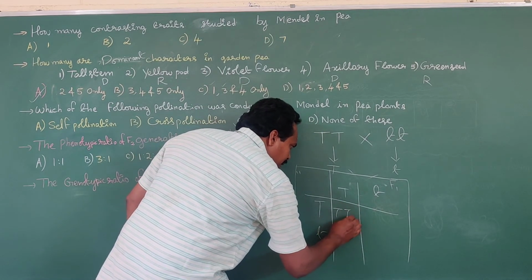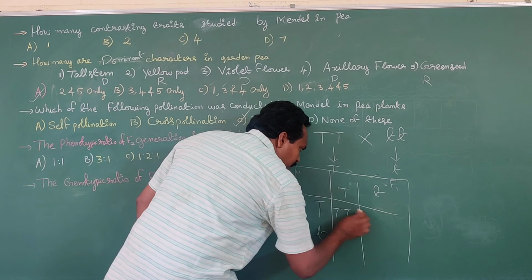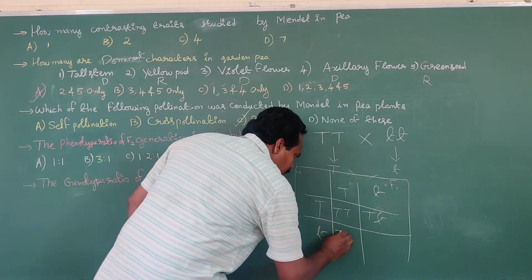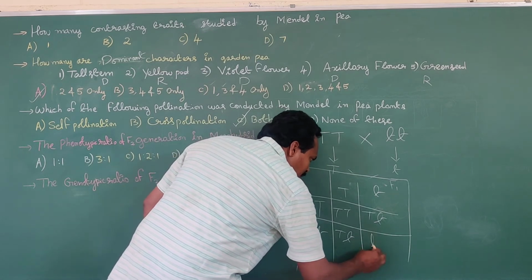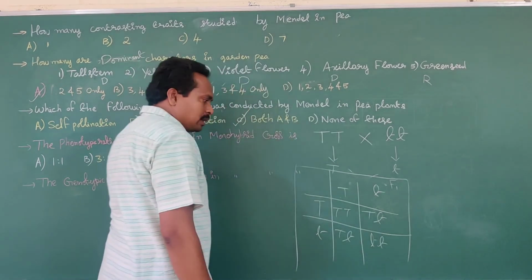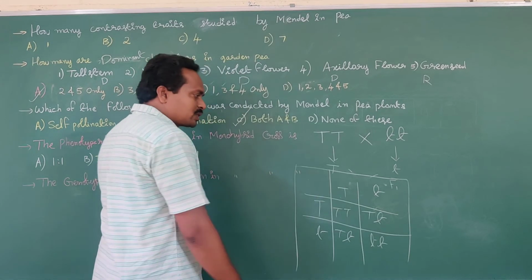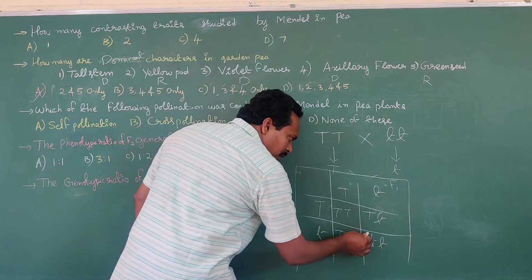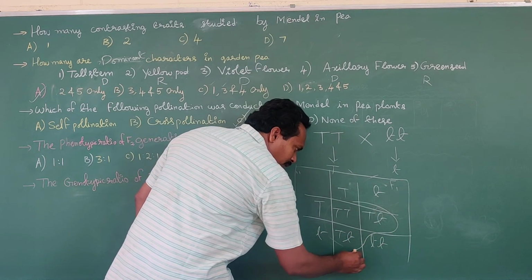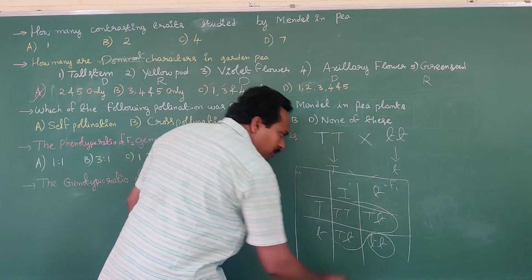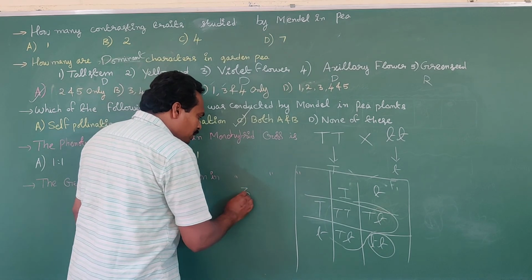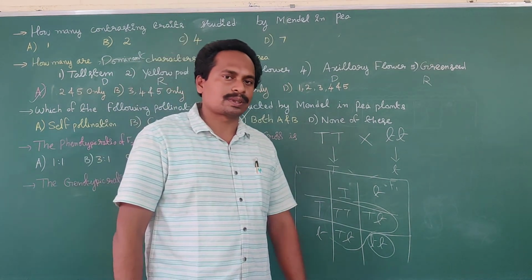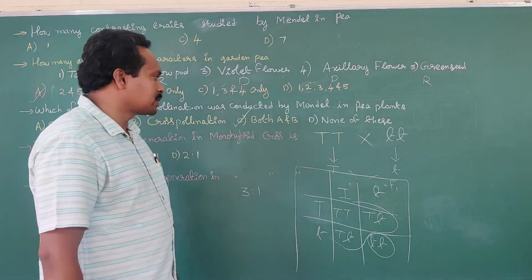So capital T, capital T containing progeny 1. Capital T, small t containing progeny. Capital T, small t containing progeny. Small t, small t containing progeny. Suppose four progenies are formed in this F2 generation. Among these four progenies, 3 are tall and the remaining one is dwarf. So what is the phenotypic ratio? Phenotypic ratio is 3:1. Already learned about that concept regarding monohybrid cross.